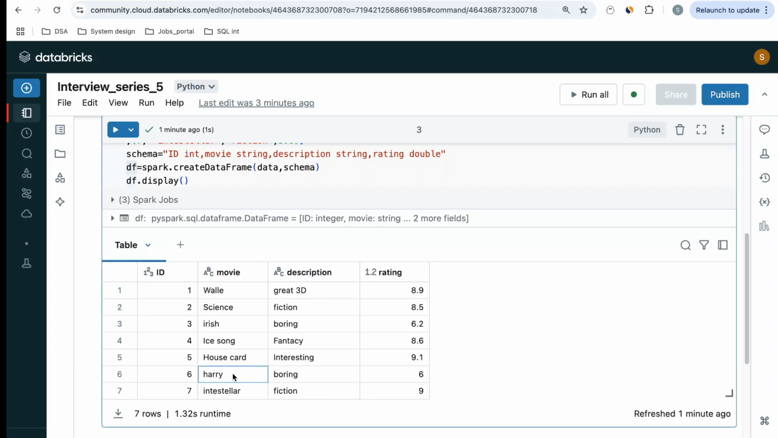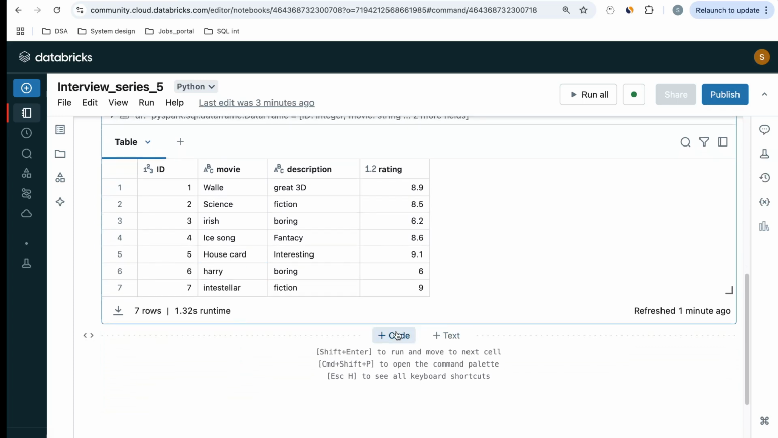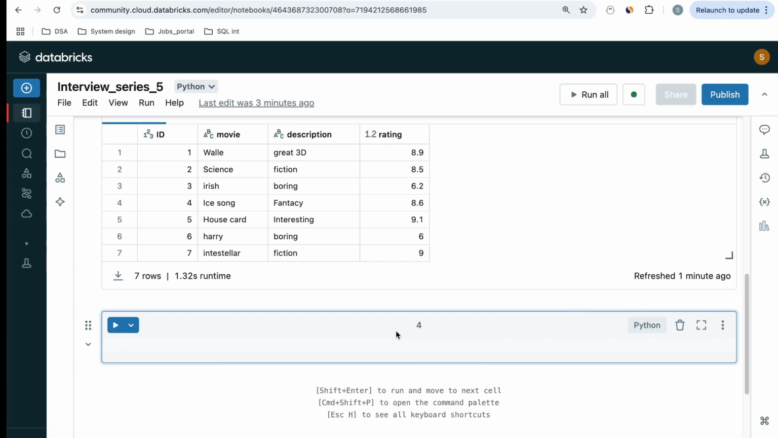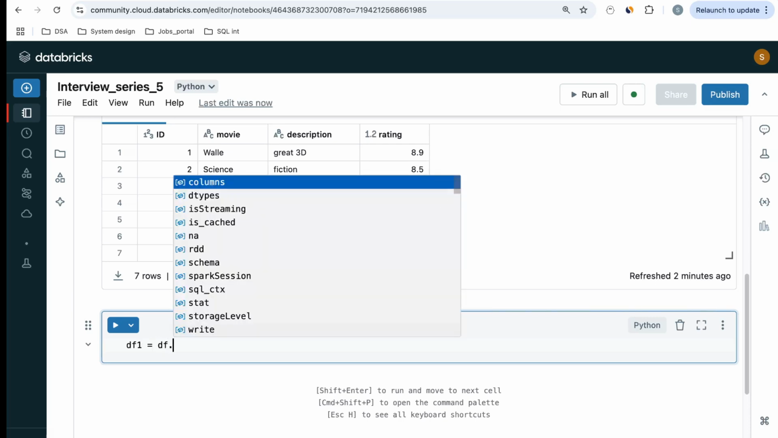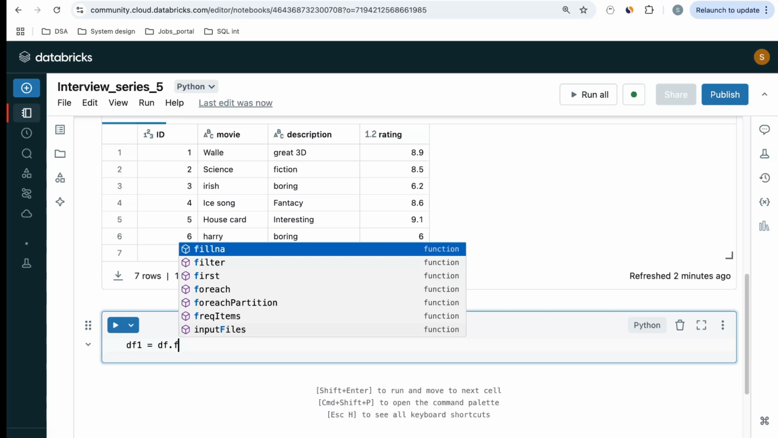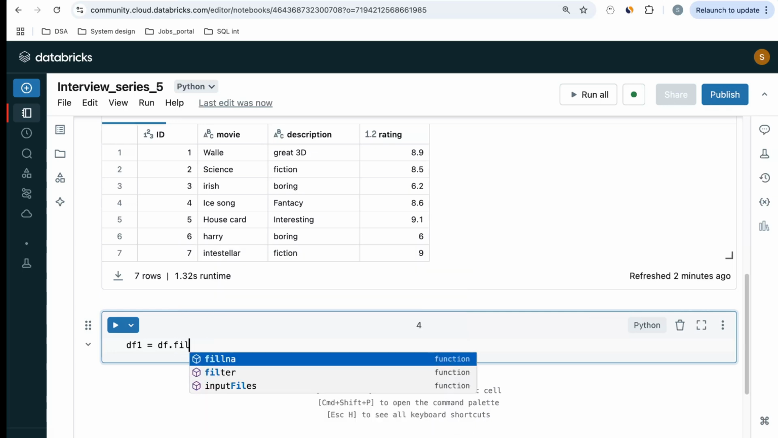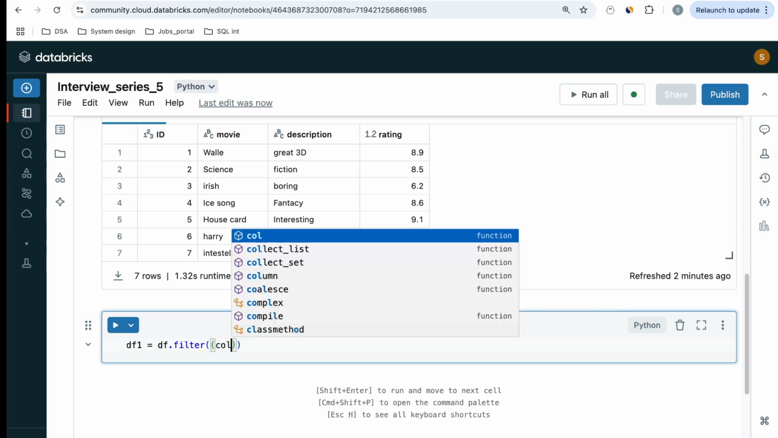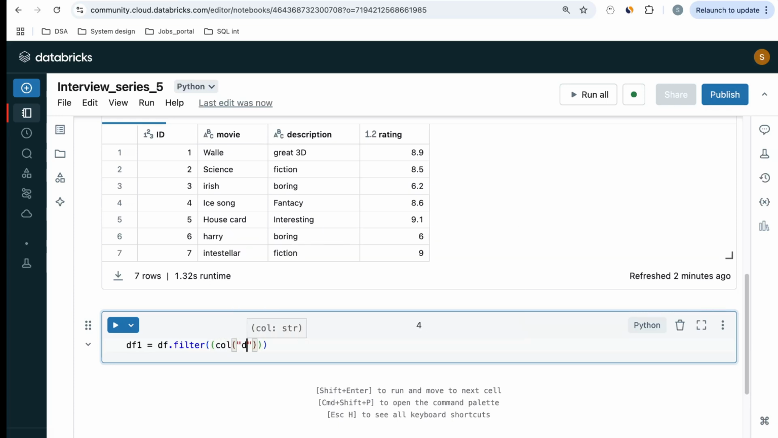Okay. So let me go ahead and create a data frame in which I will first filter out the data whose description is not boring and whose column ID is even. How will I do that? So let's get started. df1 equal to the data frame, then I want to filter. If you have a where condition like in SQL, similarly you filter the data set by filter. Then filter by what? I want to filter by this particular column called description.